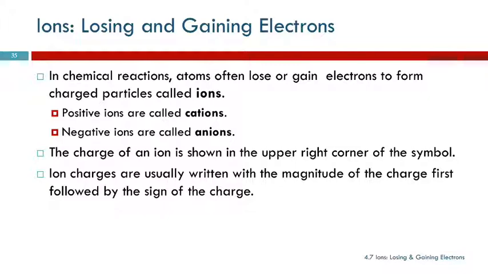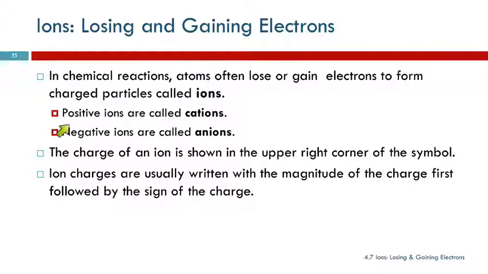So if you gain or lose electrons, electrons have charge. They're negative. The number of protons stays the same. That's where the positive charge is. So if you're losing electrons, then overall this atom's going to have a positive charge. If you're gaining extra negative electrons, then now overall it's going to have a negative charge.